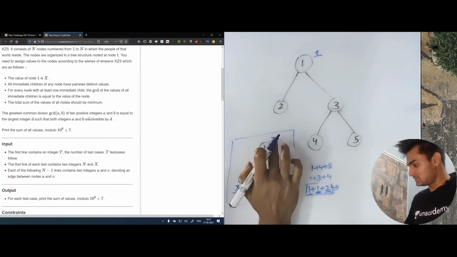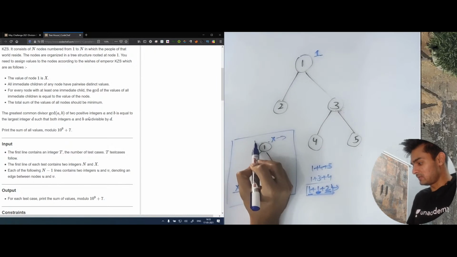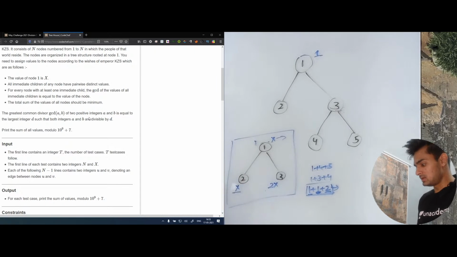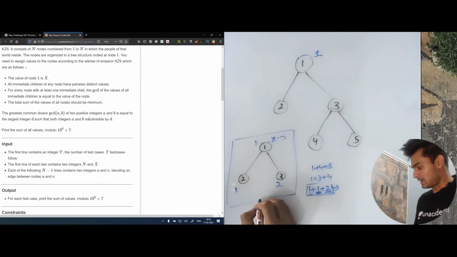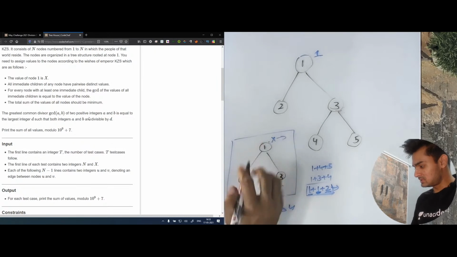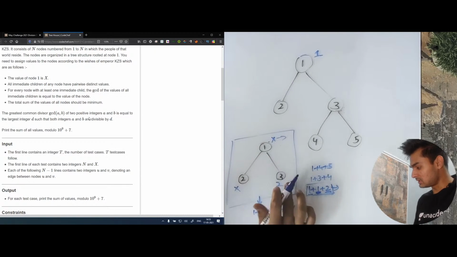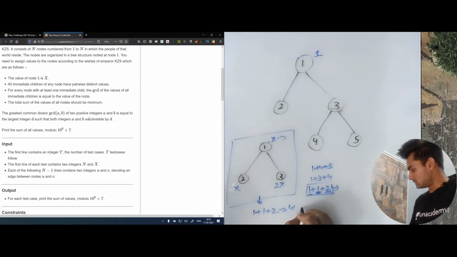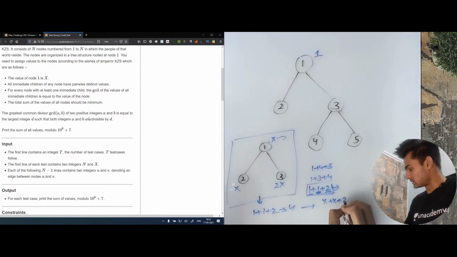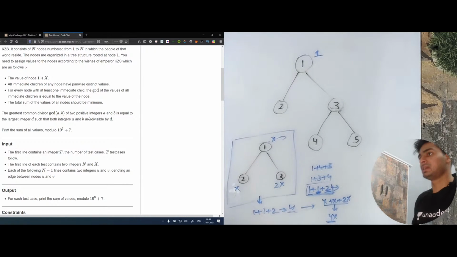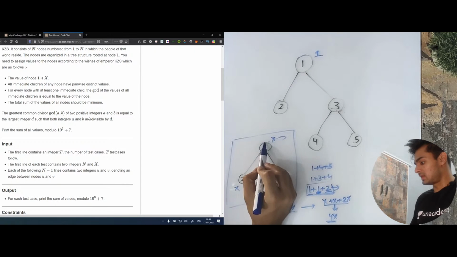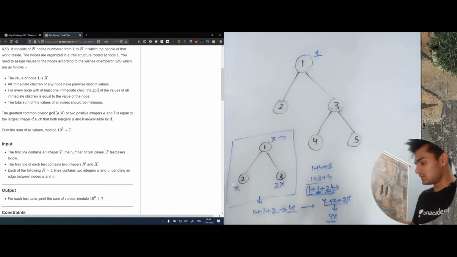We also know that this x can be generalized. Basically, if this root had a value of 1, then this took a value of 1, this took a value of 2, and 1 plus 1 plus 2 is 4. Now, if the root had a value of x, this had a value of x, and this had a value of 2x, then x plus x plus 2x is equal to 4x. So if you see, this sum is nothing but 4 multiplied by x. So we can assume in the starting that the root has a value of 1, and then multiply the complete sum by x.